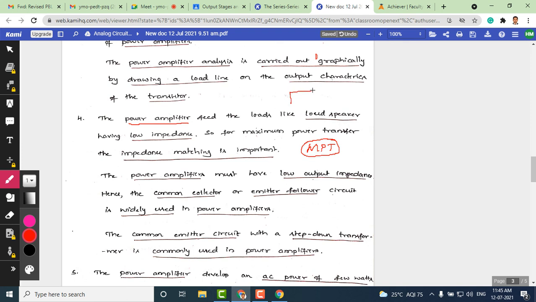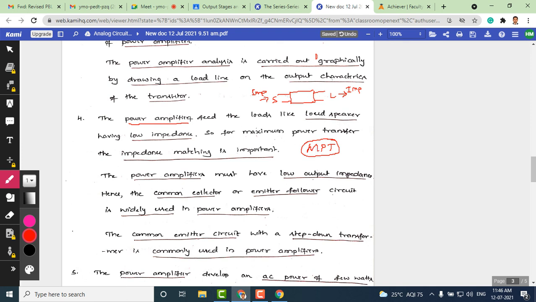Suppose I have a circuit here, there is a load here, there is a source here. According to the maximum power transfer theorem, the impedances at the output should match. Whenever the impedance matches, there is maximum power transfer from the source to the load. That's what the maximum power transfer theorem says.